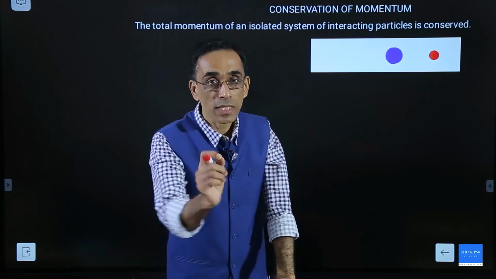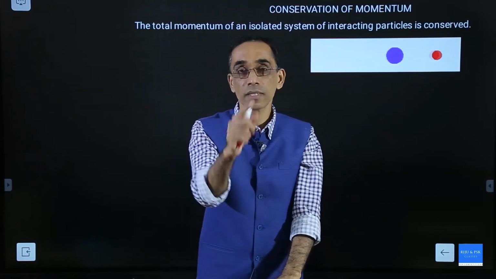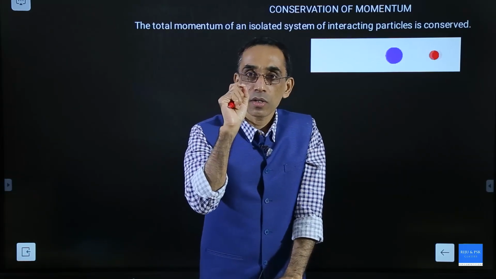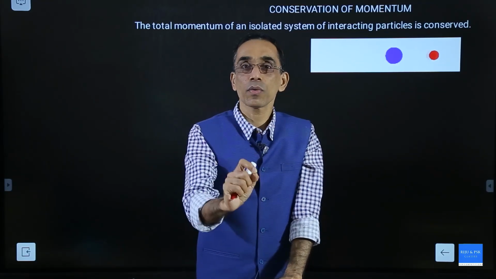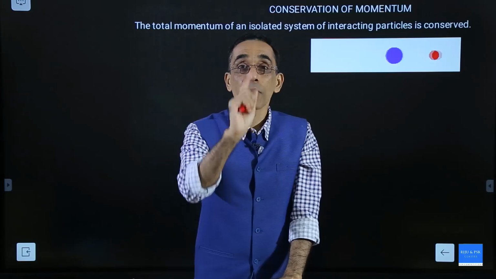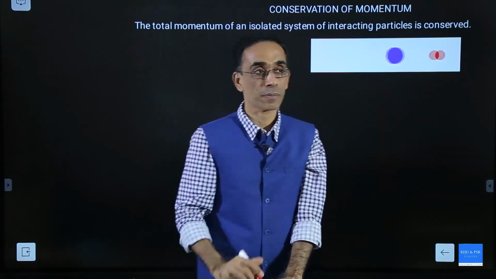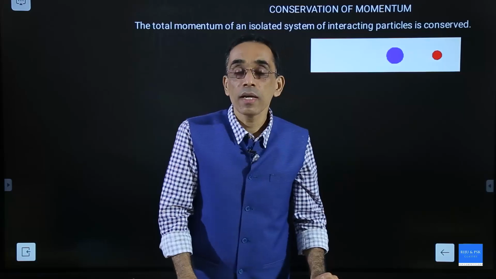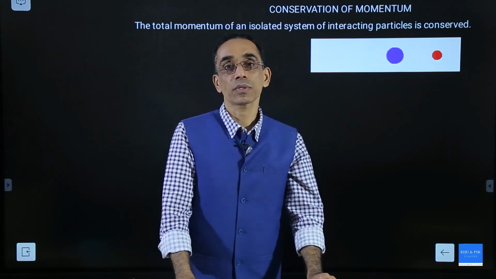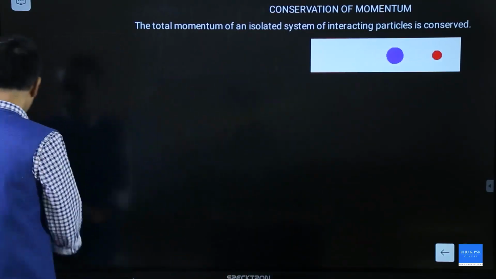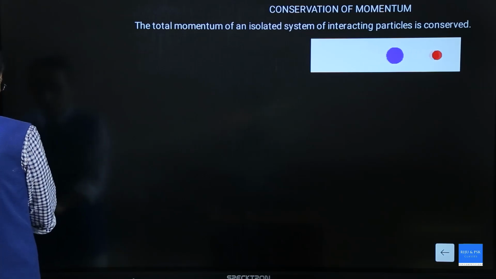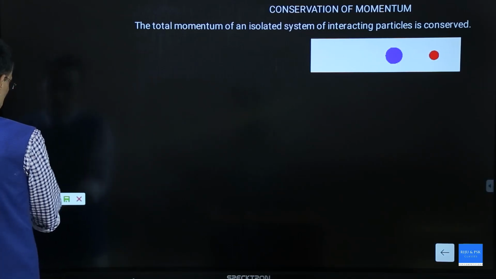So you can write down the statement in a different way. Write like this: if the total external force is 0, then momentum of a system is conserved. Momentum of a system remains constant. Or you can write like this also: in the absence of external forces, the total momentum remains constant. I think that will be a pretty easy definition to write down.